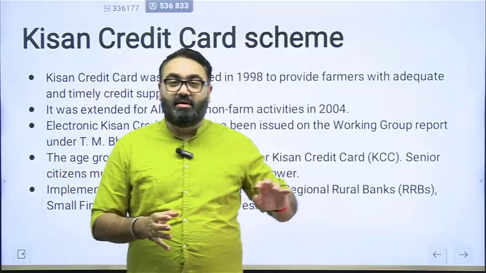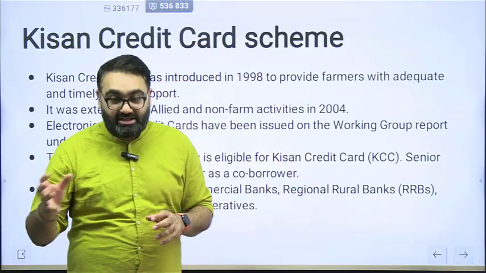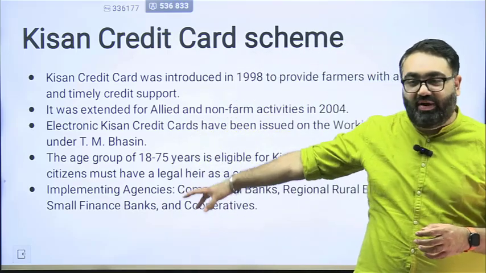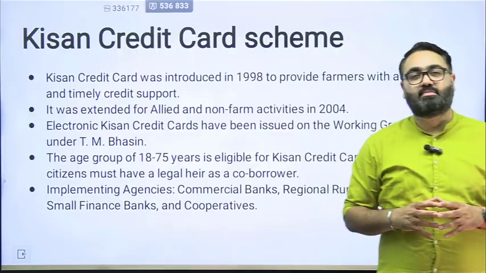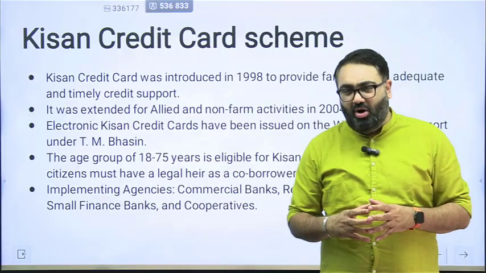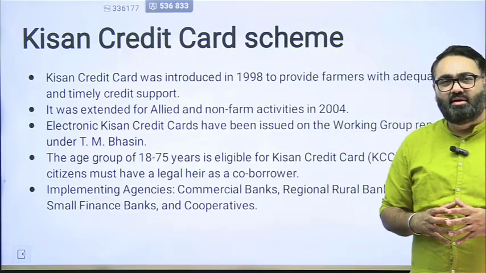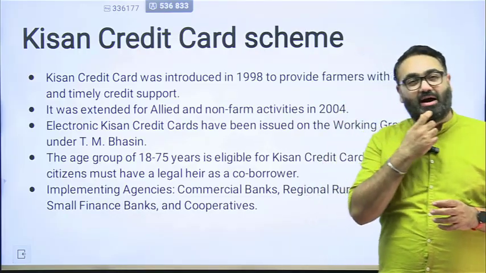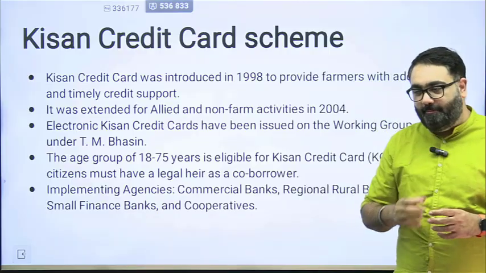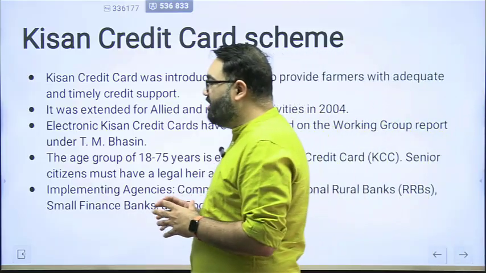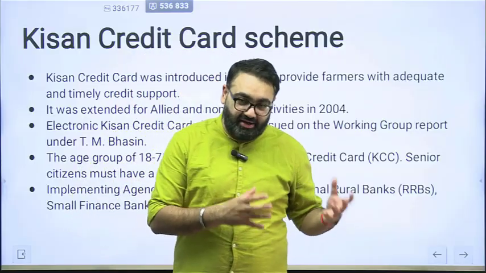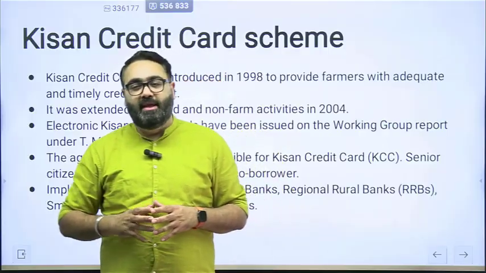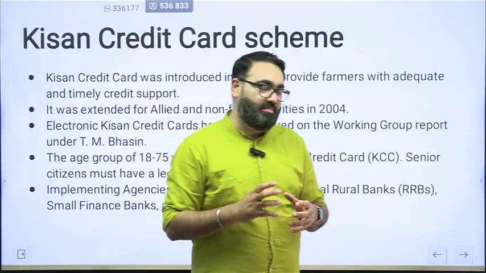One other government credit initiative that has been working even now, recently it was in the news as well, is the Kisan Credit Card scheme. Very similar to the credit cards that we have, the farmers are given a kind of card, like an ATM card basically, a RuPay ATM debit card. The limit was up to 3 lakh earlier. Very recently it has been increased to 5 lakh. So up to 5 lakh of money can be withdrawn.